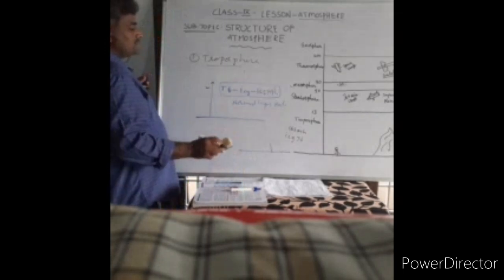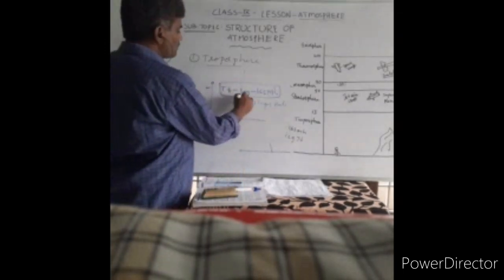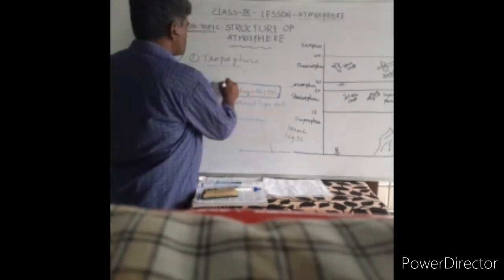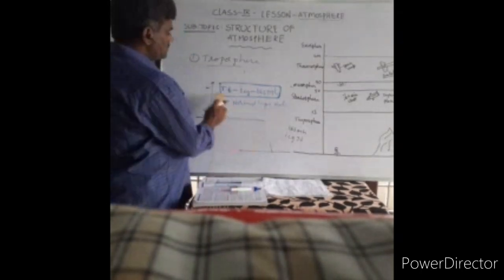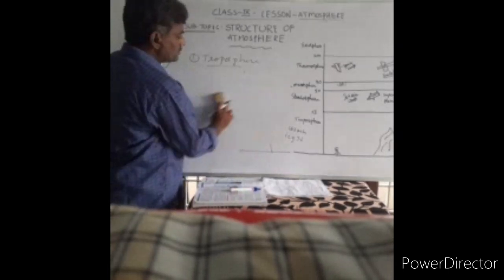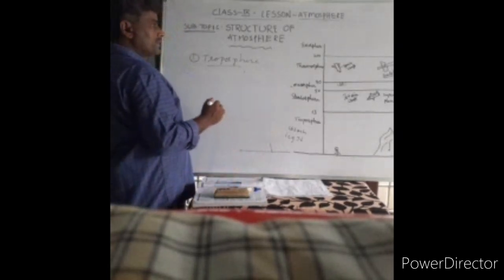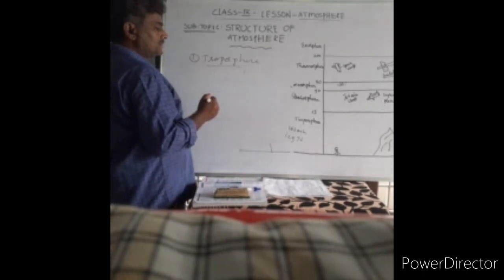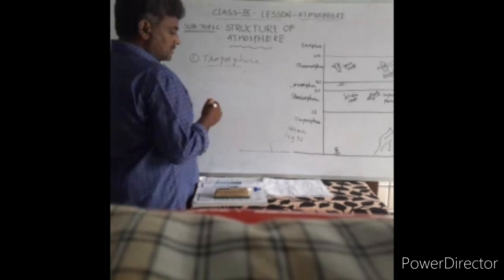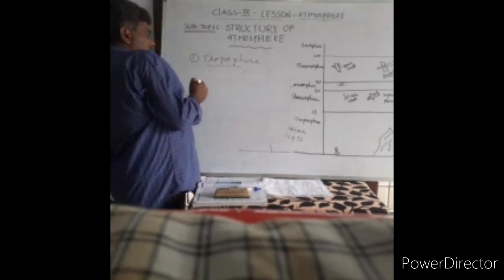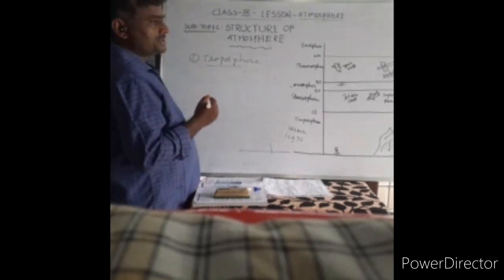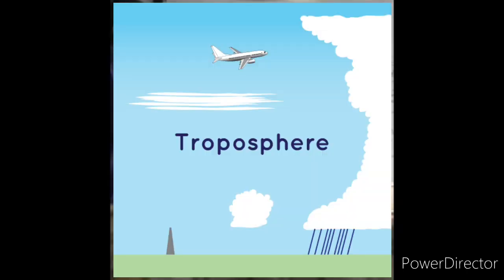Normal lapse rate can be seen in the troposphere. So I am talking about the troposphere. It is the densest part of the atmosphere. Around 70% of the atmosphere is in this troposphere. Its depth is different from the polar region to the equator region. At the polar region it is 8 kilometers, at the equator it is 18 kilometers. On average, its depth is 13 kilometers.